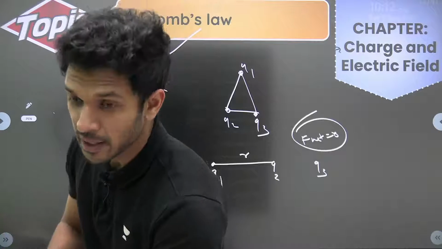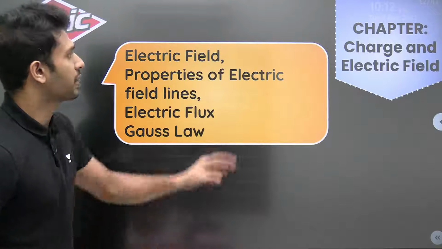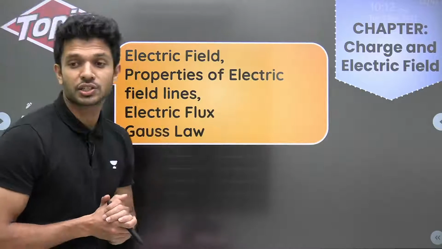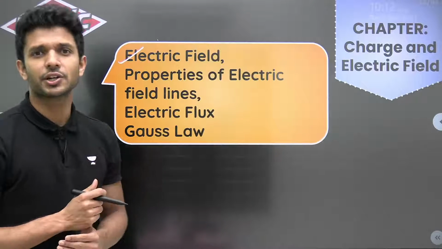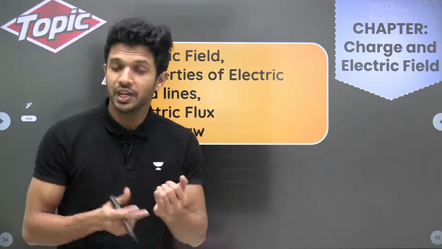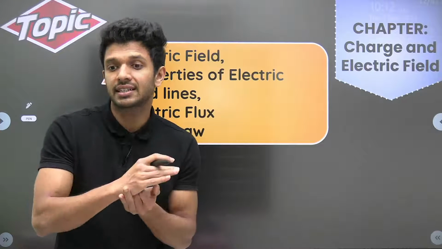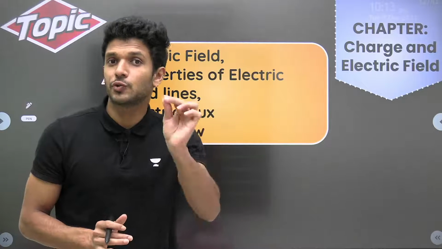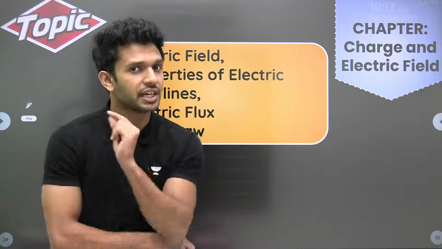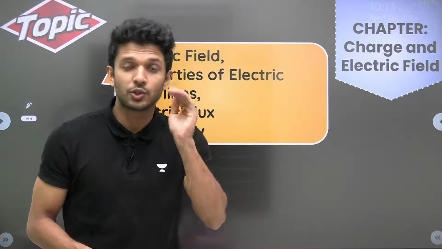Okay, proceeding further, let's see which is the next important topic from this part of charges and electric field. Electric field itself is an important topic. You should be knowing what an electric field is, the definition. What is the electric field strength, you should know. Then you should know the formula of the electric field of a point charge. You all know, 1 by 4 pi epsilon 0 q by r square.